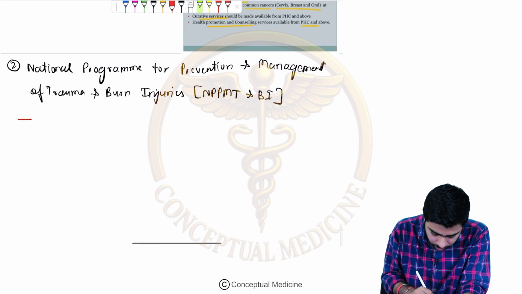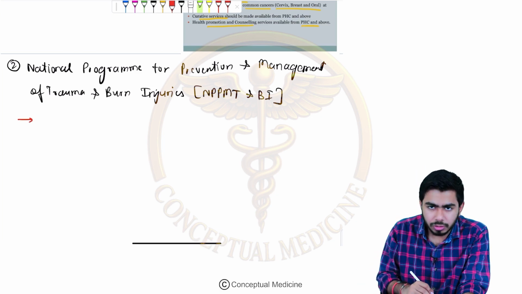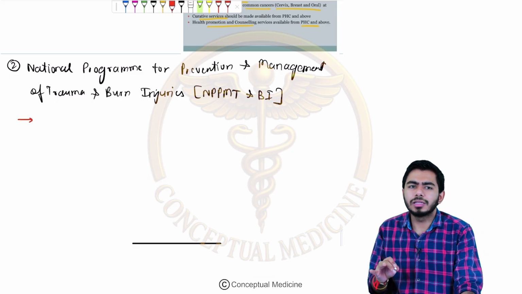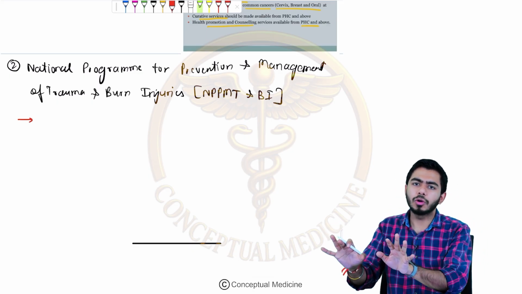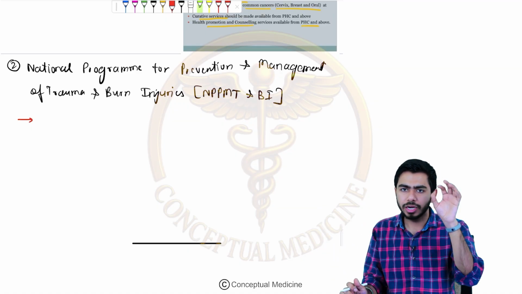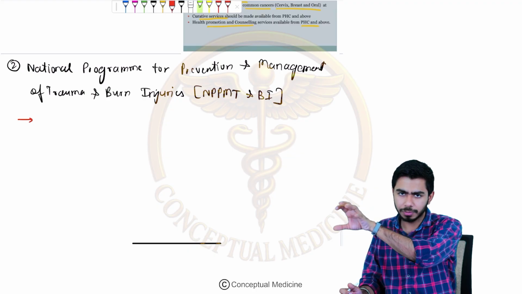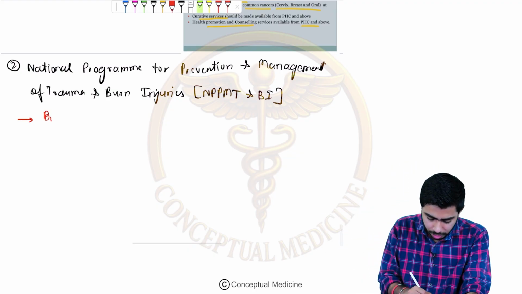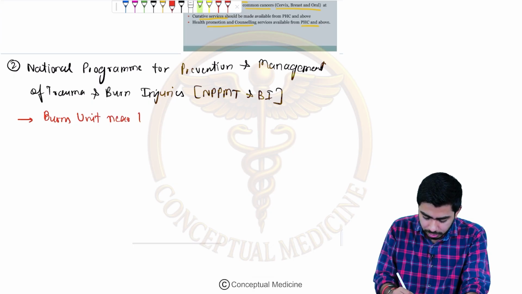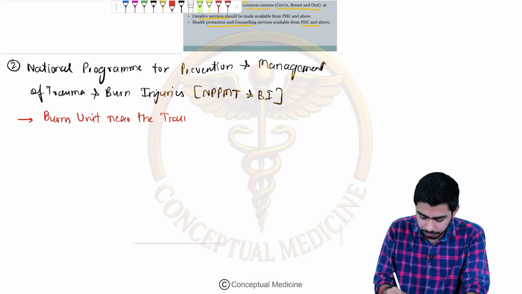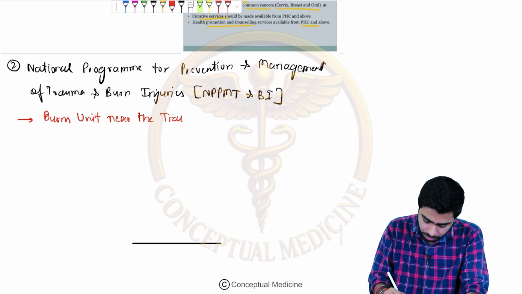Here they are talking about 3 important factors. Basically they want to tell that there should be burn units properly allocated nearby the trauma center, so that specialized burn treatment is given to those patients who actually need a burns unit. So there should be allocation of a burns unit near the trauma center, right?